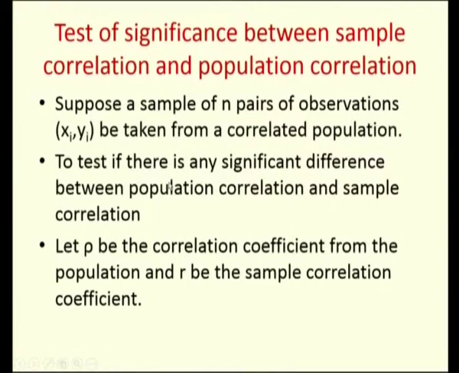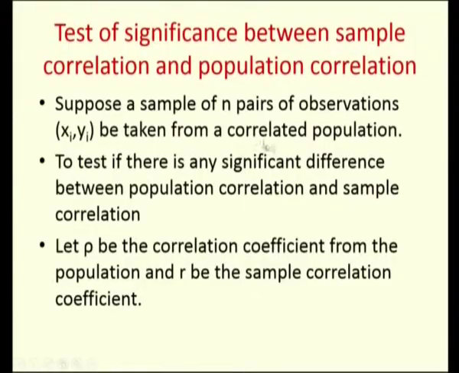Next, we will move on to the test of significance between the sample correlation coefficient and the population correlation coefficient. Suppose a sample of n pairs of observations xi and yi are taken from a correlated population. So, we are assuming that the population is a correlated one. In the previous test, we do not know whether the population is correlated or not, therefore, we need a test for that.